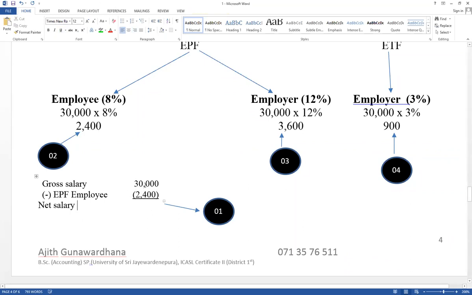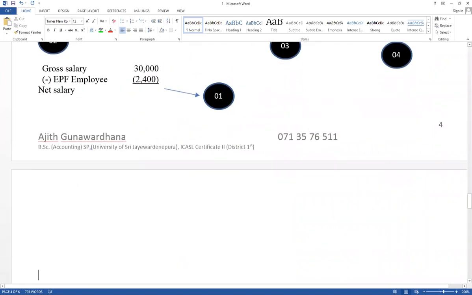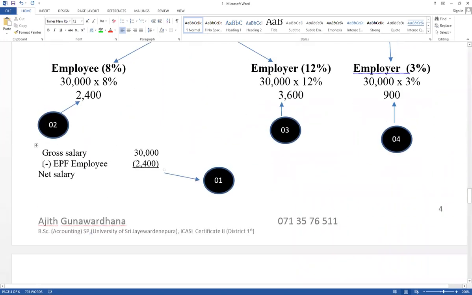Therefore, the balance part, the net salary, is 27,600. Net salary is paid in cash.